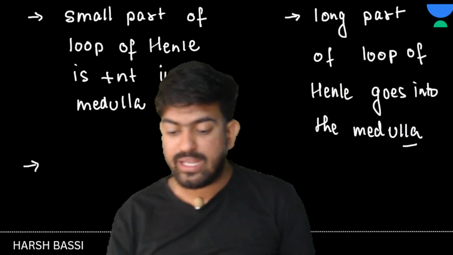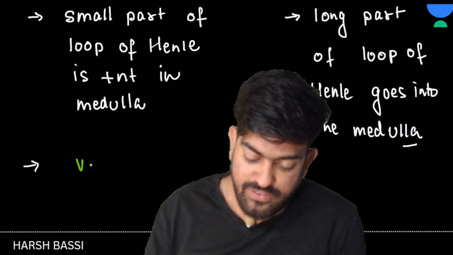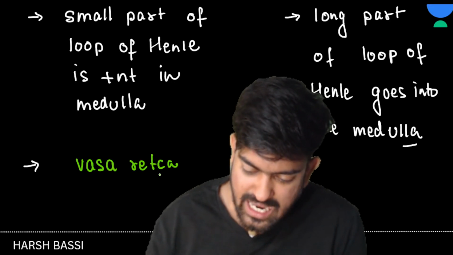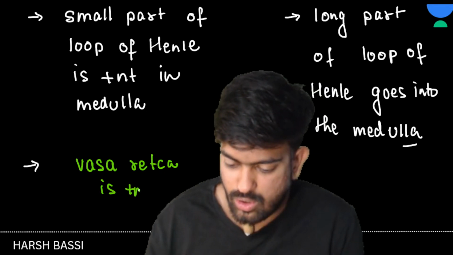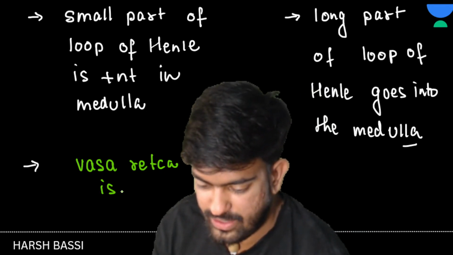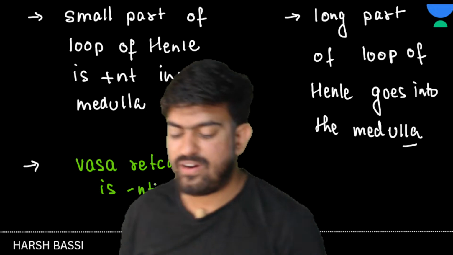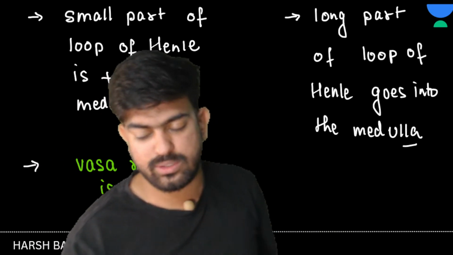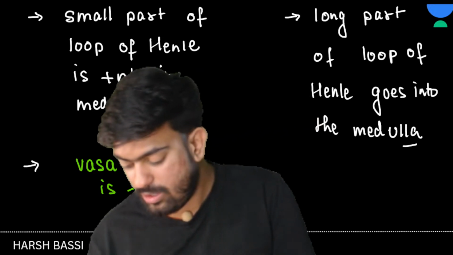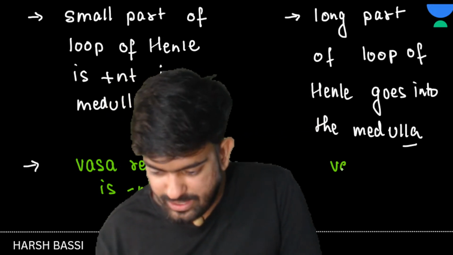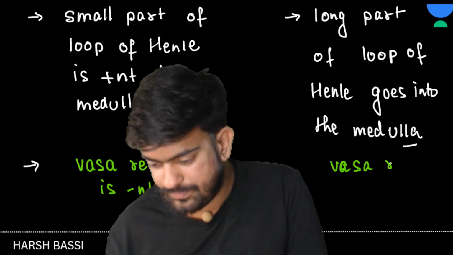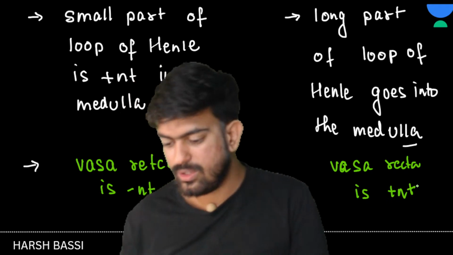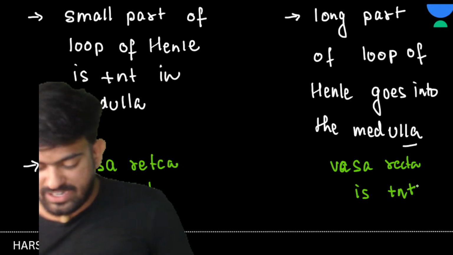So here in cortical nephrons, vasa recta is absent. Vasa recta is absent. You see, I'm saying absent and I'm writing present. Vasa recta is absent. And if I talk about the juxtamedullary nephron, vasa recta is present. Clear to everyone? Vasa recta is present, very much developed.